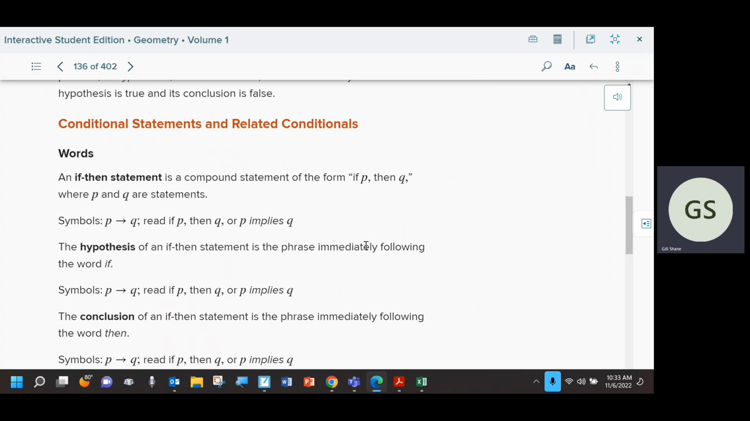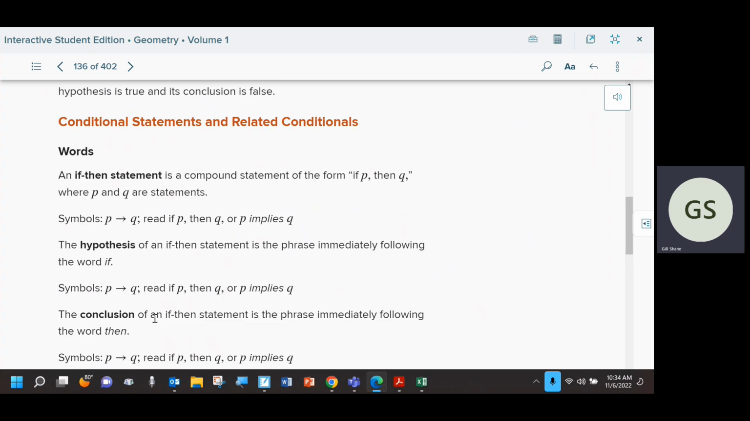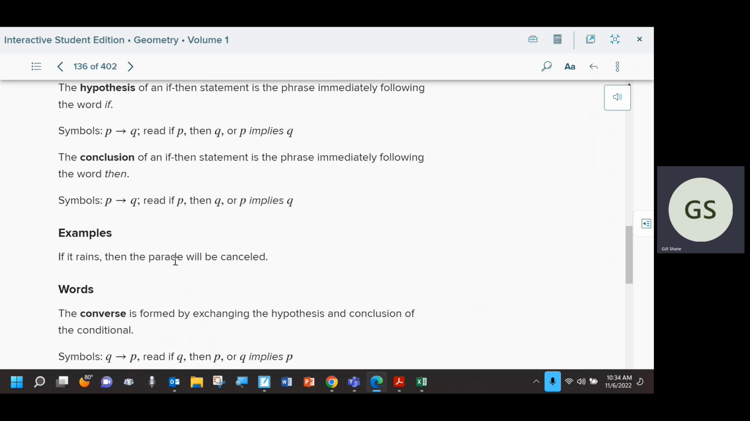So conditional was one thing that was more of a memory thing, really. This was where we get to if-then statements and conditionals. If P is true, then Q is true. That's what this reads right here. So you can read it up here also. If P is true, then Q is true. The hypothesis is what follows the if part. The conclusion is what follows the then part. So here's an example. If it rains, then the parade will be canceled. The hypothesis is the it rains part. The conclusion is the parade will be canceled part.